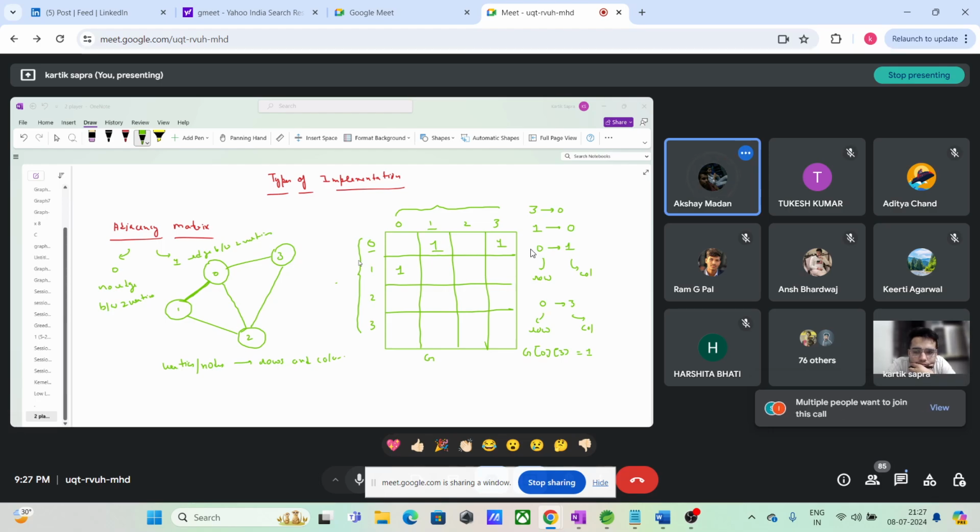Yes, sir. There is an edge, right? Yes. यानी क्या मैं 3 से 0 जा सकता हूँ? Can I go from 3 to 0? Yes, sir. जा सकता हूँ, राइट? So at what row, column I have to put 1? 1 का मतलब मैं जा सकता हूँ, 0 का मतलब नहीं. So at what row, column I have to put 1? We can, I think, put at 3 comma 0. Sir, 3 कॉमा 0, राइट? अब क्लियर है? Yes, sir.